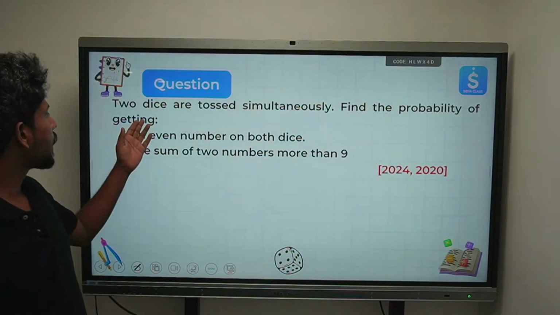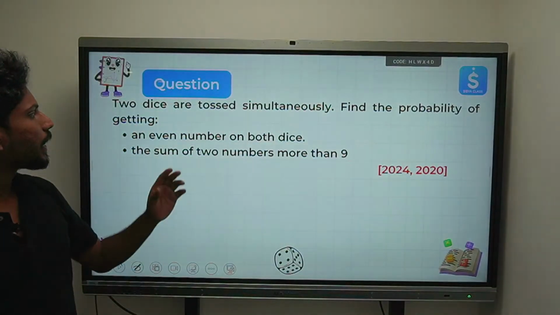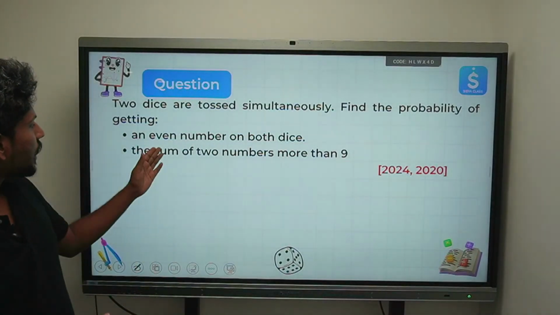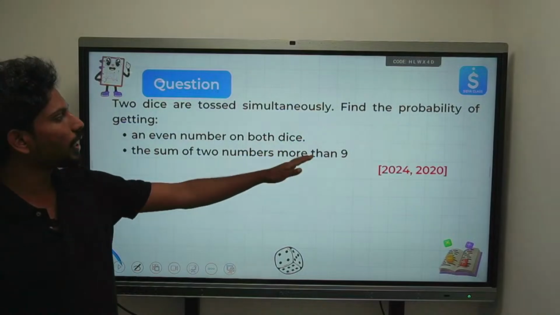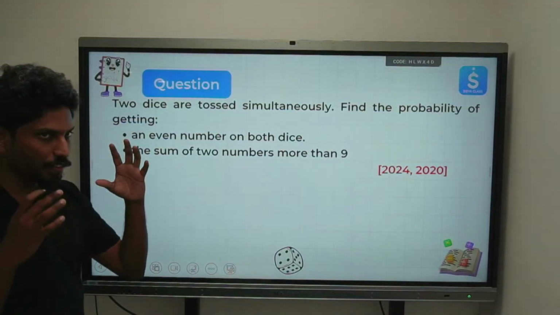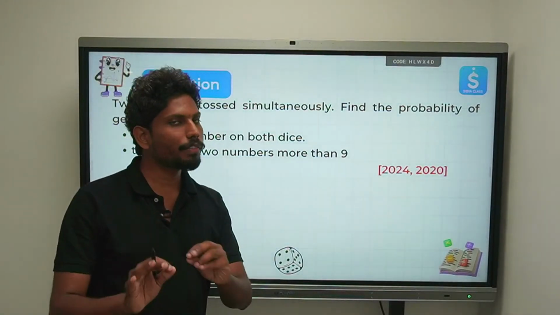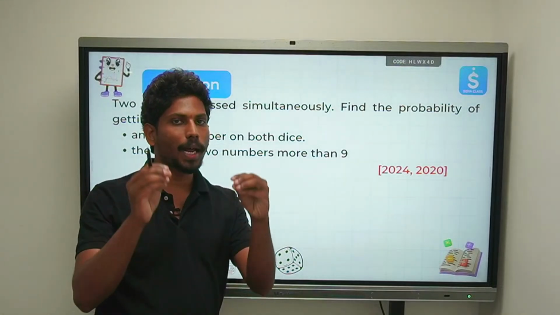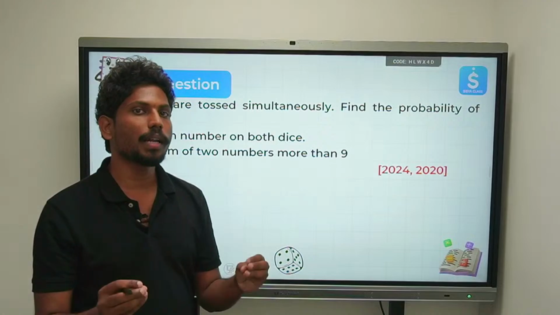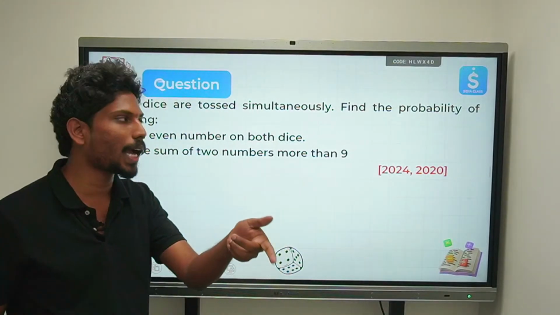Right. Now, you see, two dice are tossed simultaneously. Find the probability of getting an even number on both dice. And the second case is the sum of the two numbers is more than 9. Now, understand this question very clearly. Whenever we see a question on probability, let's first write down, without going any further, the total number of outcomes. What are the total possibilities that an experiment could possibly have, right?